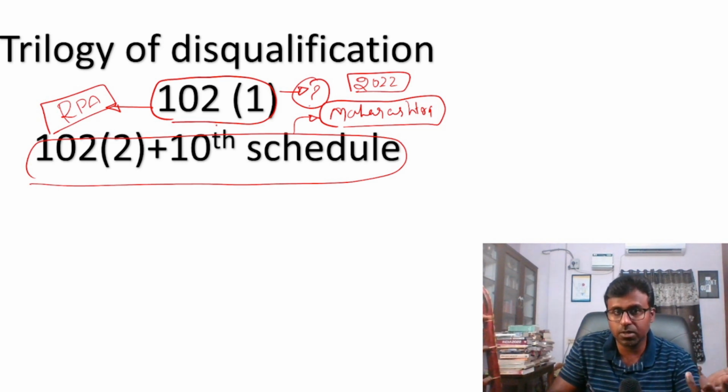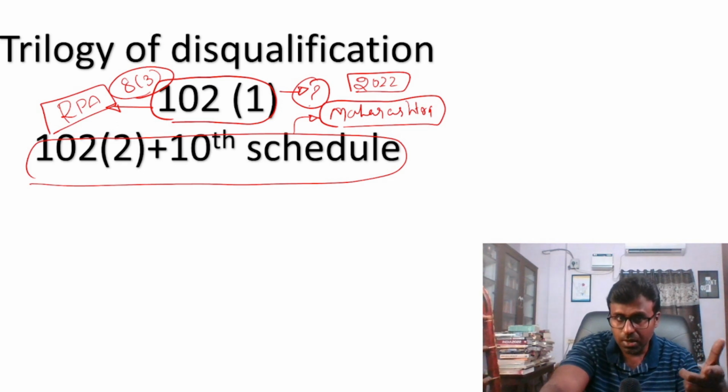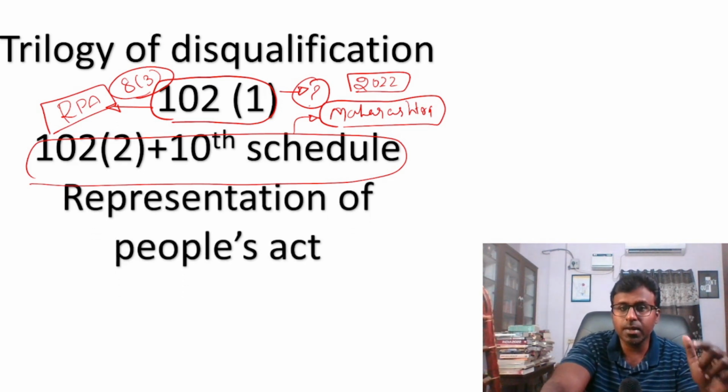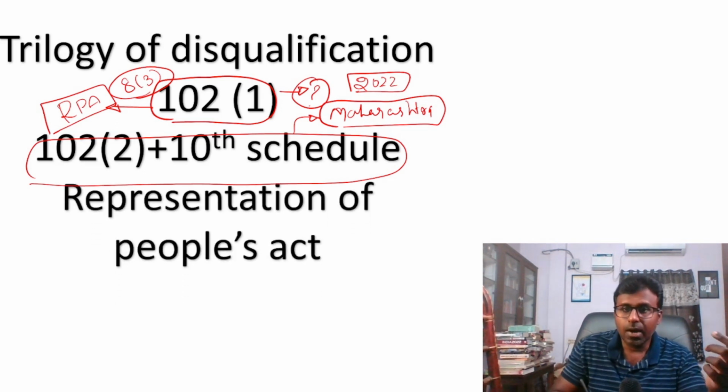Rahul Gandhi was convicted by a lower court for 2 years, and hence Representation of People's Act Section 8 clause 3 was applied, and hence the disqualification happened. So look at that disqualification. The 10th Schedule was asked last time, and the Representation of People's Act, as I told you, I feel one question will come from this.